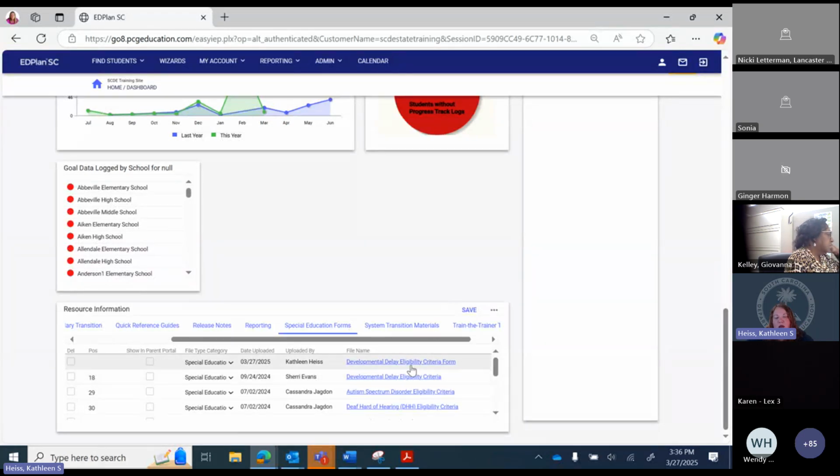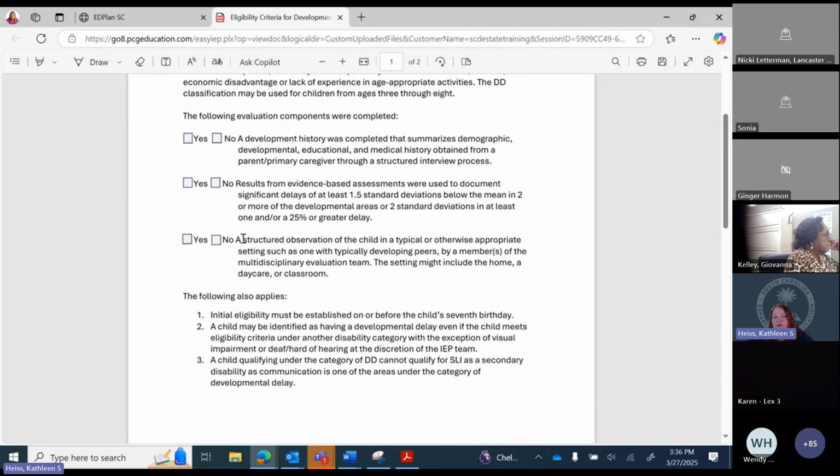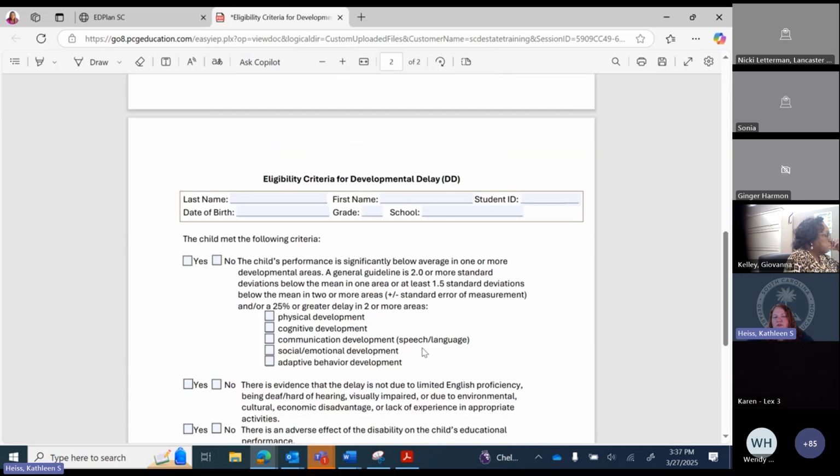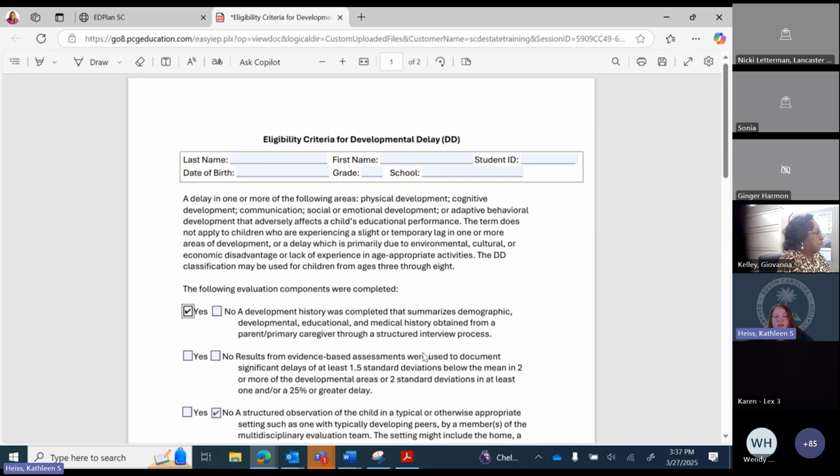They will be. I only had the first one done, but I am going through all of these eligibility criteria worksheets, adding headers and updating them so that they're fillable forms. Like I said, I only have DD done, but I'm working on the rest of them.